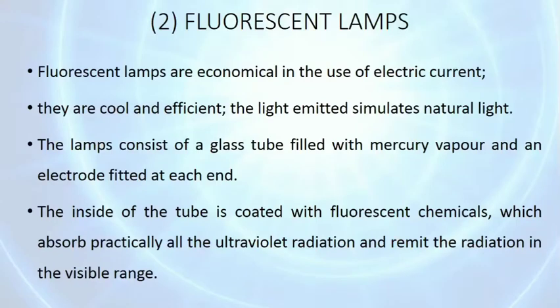Fluorescent lamps are economical in use of electric current. They are cool and efficient and approximately equal to natural light. The lamp consists of a glass tube which is filled with mercury vapor and an electrode fitted at each end. The inside of the tube is coated with fluorescent chemical. That chemical absorbs all ultraviolet radiation and emits the radiation in the visible range.